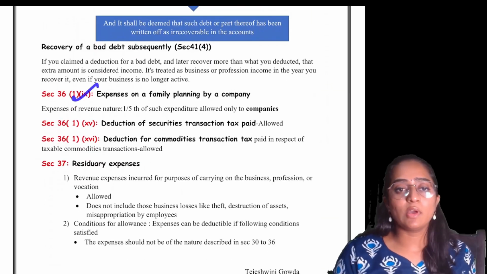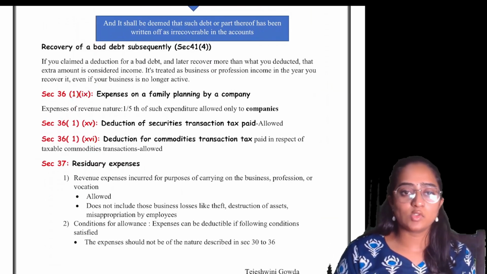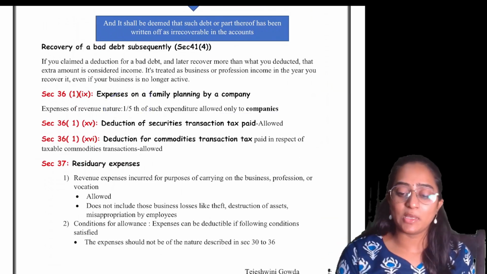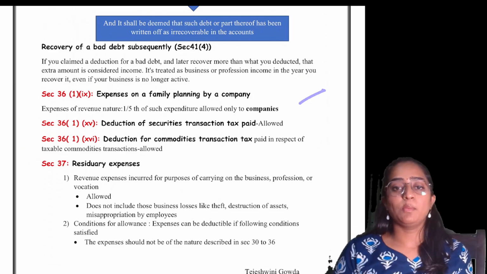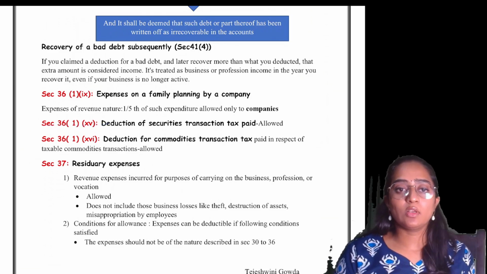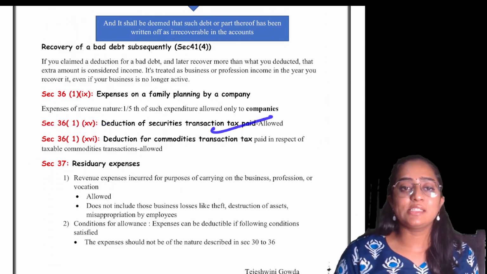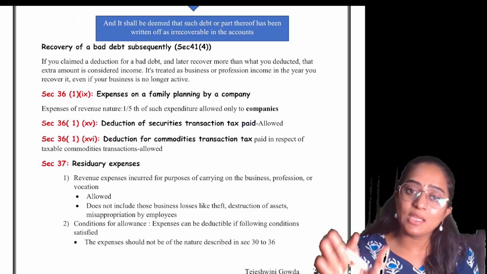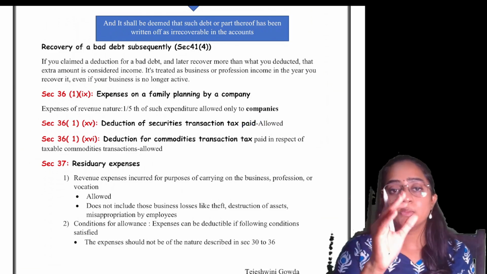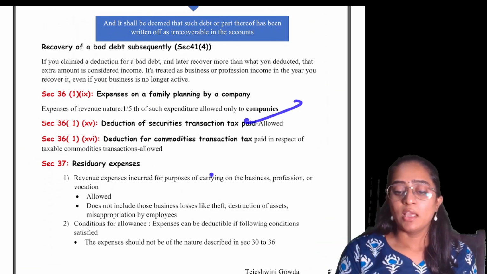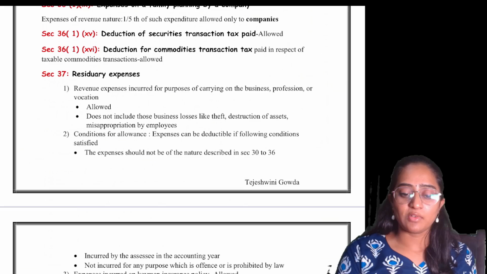Section 36, subsection 1, clause 9 speaks about expenses on family planning. 1/5th of such capital expenditure can be allowed as expenses only to companies. Remember, it is only and only to companies. Section 36, subsection 1, clause 15, deduction of securities transaction tax (STT) is allowed only if the company's nature of business is trading in shares. Only then STT is allowed, otherwise it is disallowed. Commodity transaction tax also goes in a similar way.